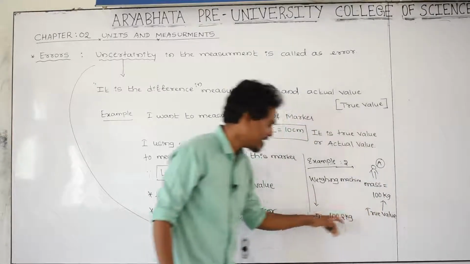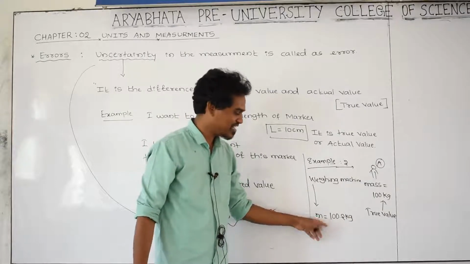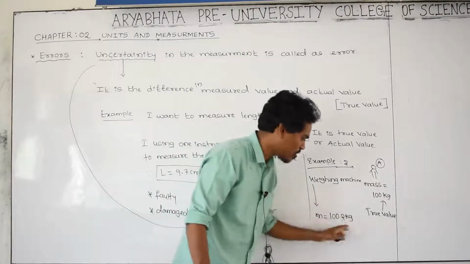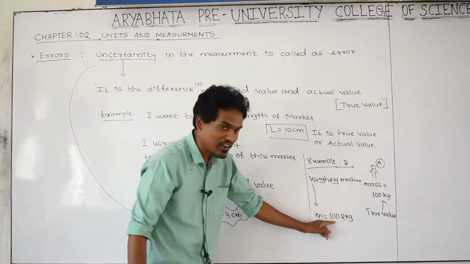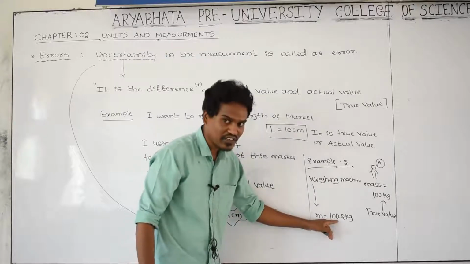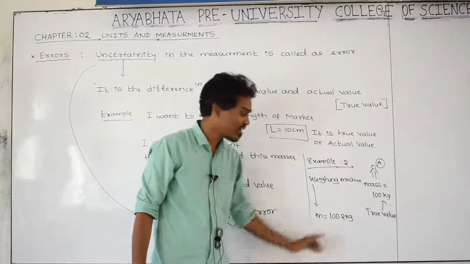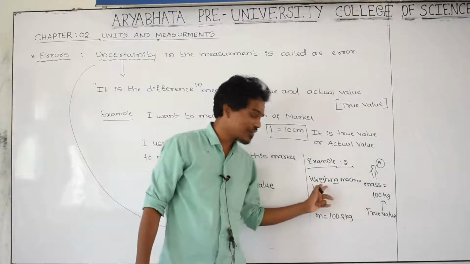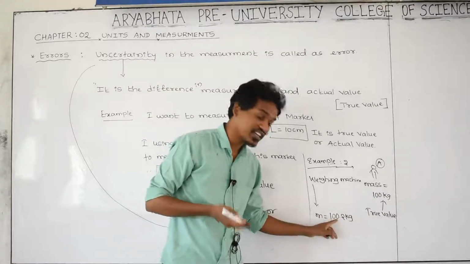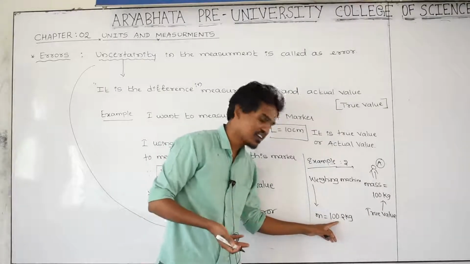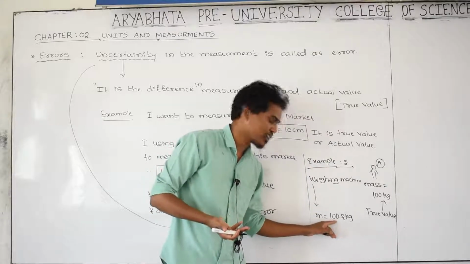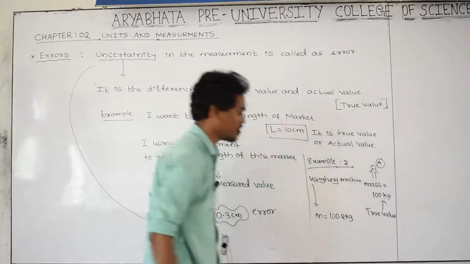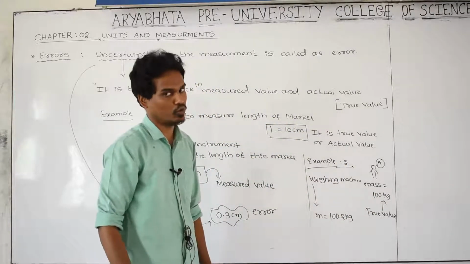It is a true value, and that is a measured value. But are the measured value and true value exactly the same? Not at all. 100% these two values are not the same. Therefore, is the value having uncertainty, is the value having error? Yes, of course it is having an error. It is an error value. It is uncertainty present in that value. How much uncertainty? Actually this weighing machine has to give how much? 100. It's supposed to give 100, but instead of 100 how much is it showing? 100.2. Yes, it is having an error. How much? That is the difference of these two, that is 0.002. Getting?